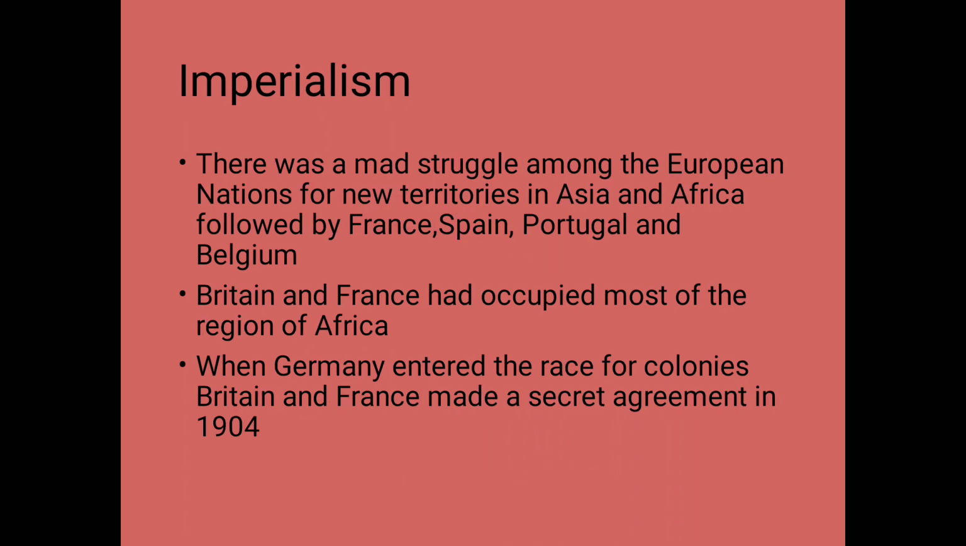Now, imperialism, children. Imperialism obviously means a race for colonies. There was a mad struggle among the European nations for new territory in Africa and Asia in the 19th century. Great Britain established many colonies in Africa, followed by France, Spain, Portugal, and Belgium. Britain and France had occupied most of the regions of Africa, right, children? And when Germany entered the race for establishing colonies, Britain and France made a secret agreement in 1904.